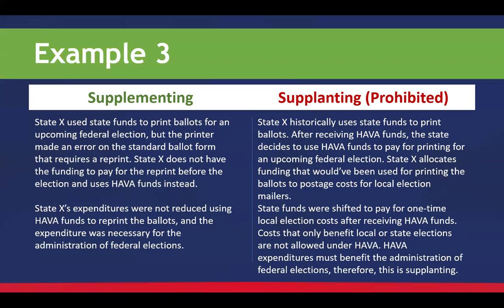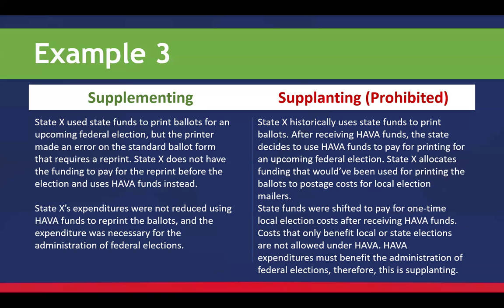Looking at our third example here, state used state funds to print ballots for an upcoming federal election, but the printer made an error on the standard ballot form that requires a reprint. The state doesn't have the funding to pay for the reprint before the election and uses HAVA funds. Expenditures were not reduced using HAVA funds to reprint the ballots. The expenditure was necessary for the administration of federal elections and is allowable.